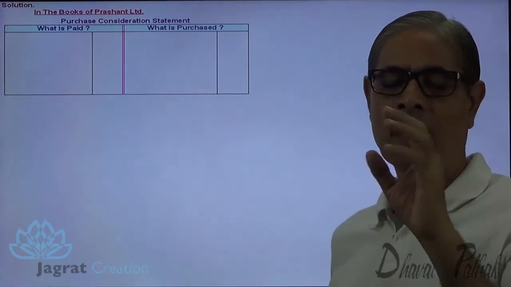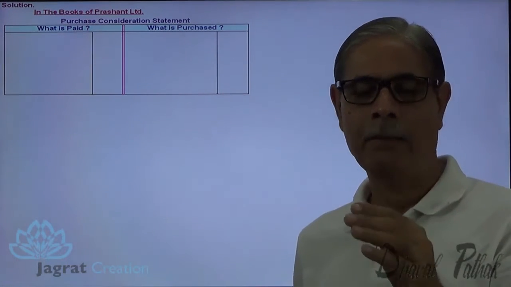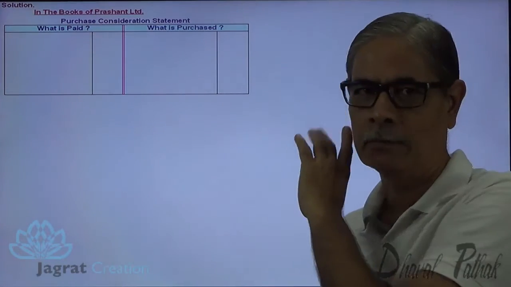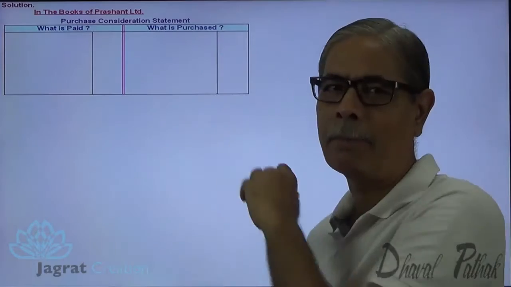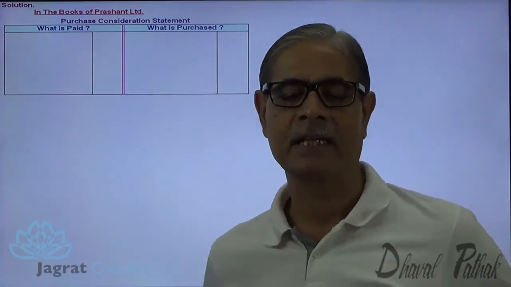What is purchased? Assets at what value purchased? Liability at what value purchased will be recorded here. Against these assets and liabilities purchased, business purchased, how the payment is made, that will be recorded on this side.